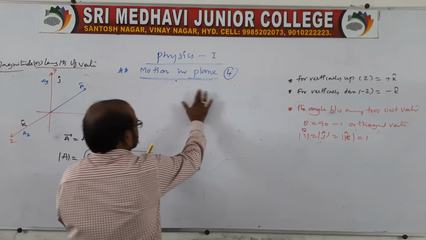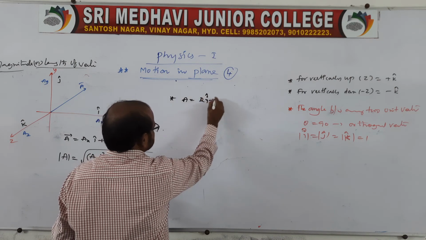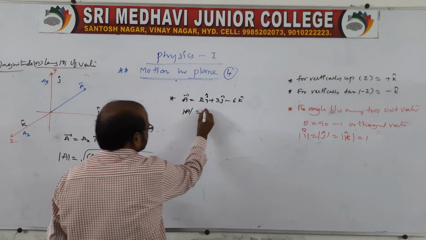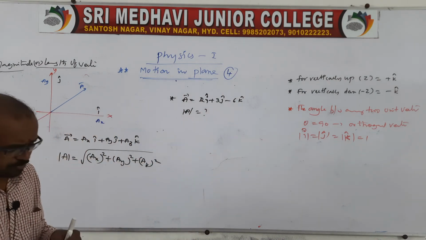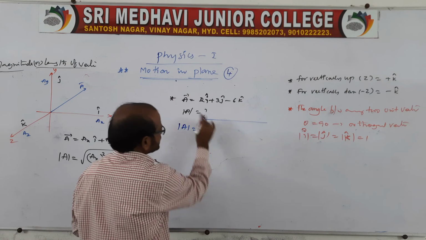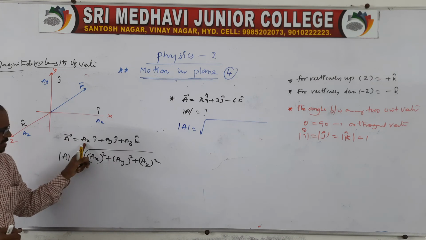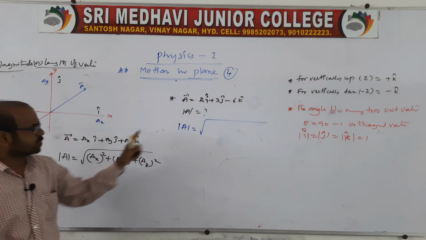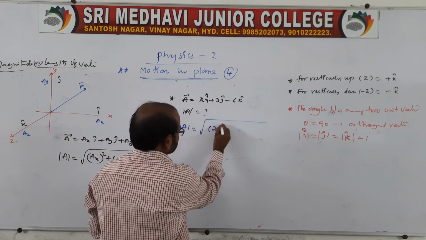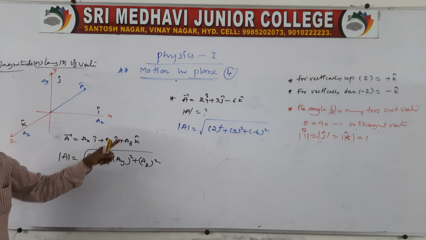Suppose I give you one example problem to find a magnitude. a is equal to 2i cap plus 3j cap minus 6k cap. It is a vector, so find the magnitude of the vector. Magnitude is very simple. It is root over, you compare: i, j, k are there. ax is equal to 2, ay is equal to 3, az is equal to minus 6. So you take 2 square plus 3 square plus minus 6 square, because az is equal to minus 6 is given.